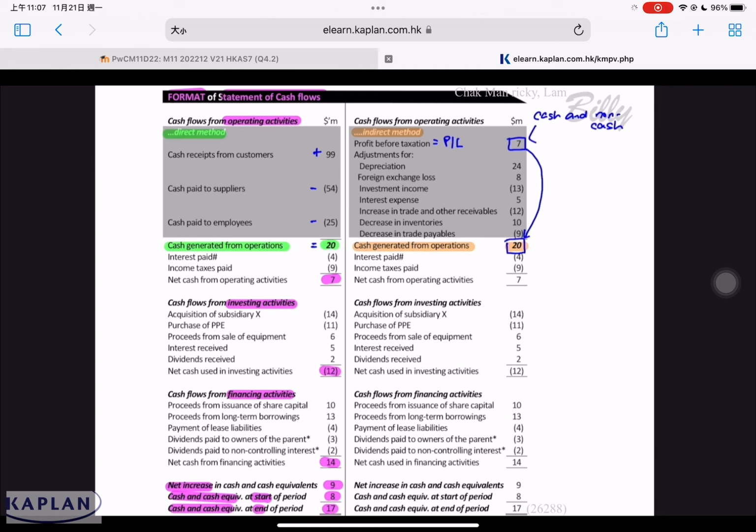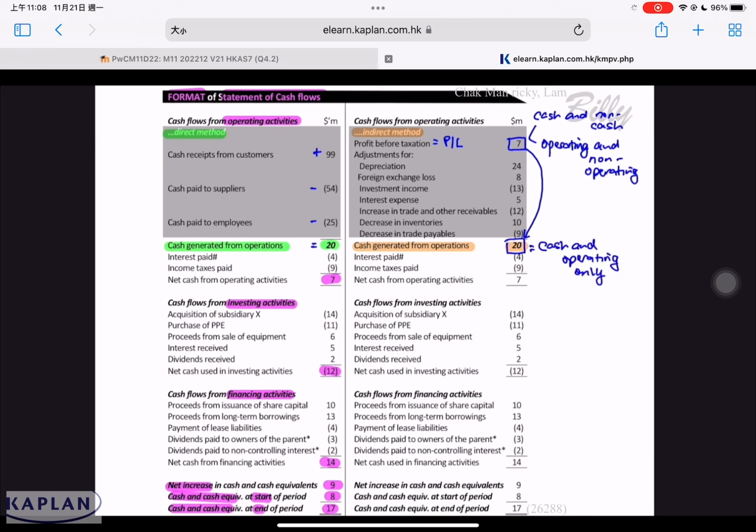The $7 also includes operating and non-operating items. Operating refers to the transactions in the ordinary course of business, like sales and purchases during the year. These transactions will be reflected in the profit and loss. Non-operating refers to things like interest income received, interest expense during the year, the gain or loss on disposal of non-current assets, and the changes in fair value of investment property. All these are considered non-operating items. Whereas cash from operation is only cash plus operating items.